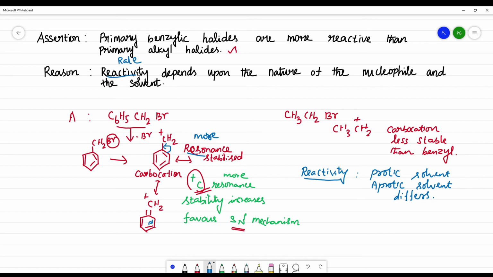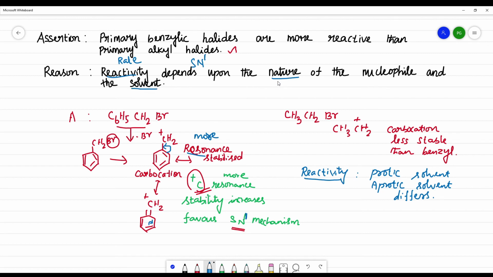We know that the rate of an SN1 reaction depends only on one step, on one of the reactants. But reactivity depends upon the nature of the nucleophile and what the solvent is.